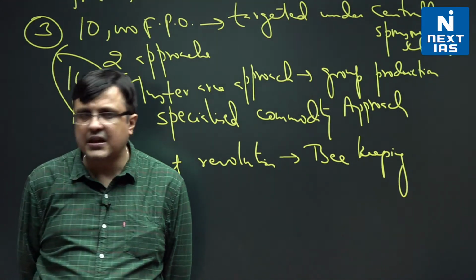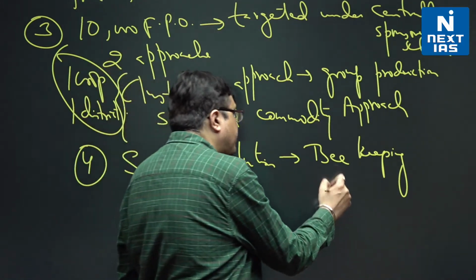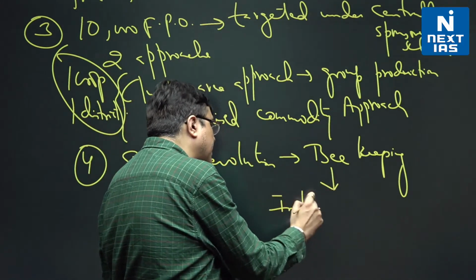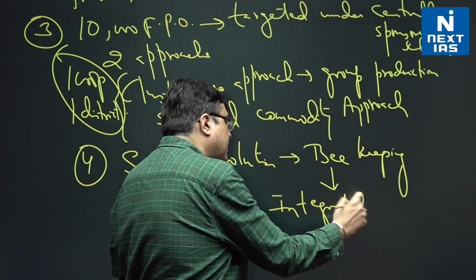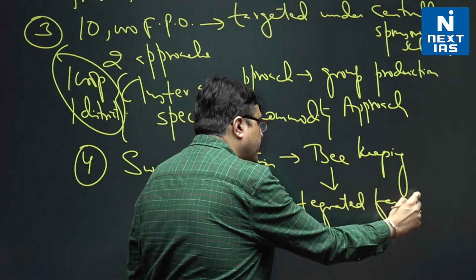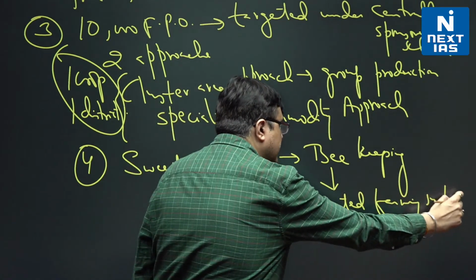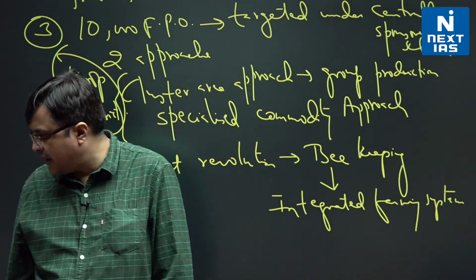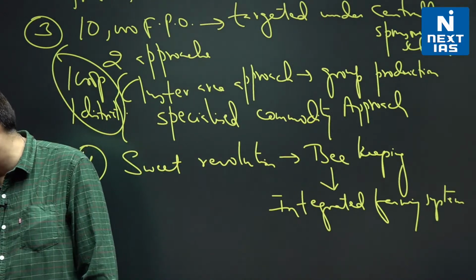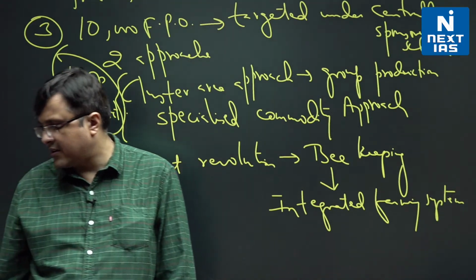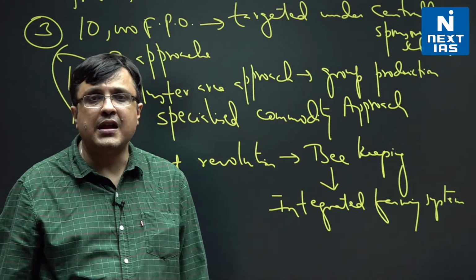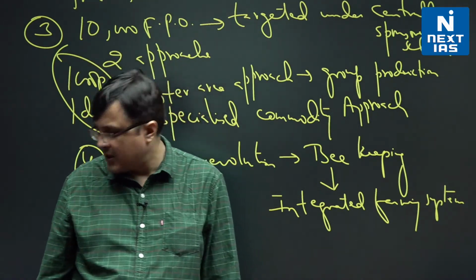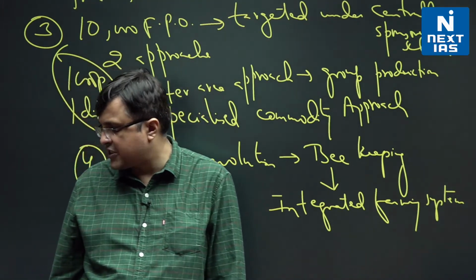And the government says that this beekeeping will be a part of the integrated farming system, through which farmers can be given an alternative source of income. And the government has already approved 500 crore rupees for the National Beekeeping and Honey Mission, called NBHM.